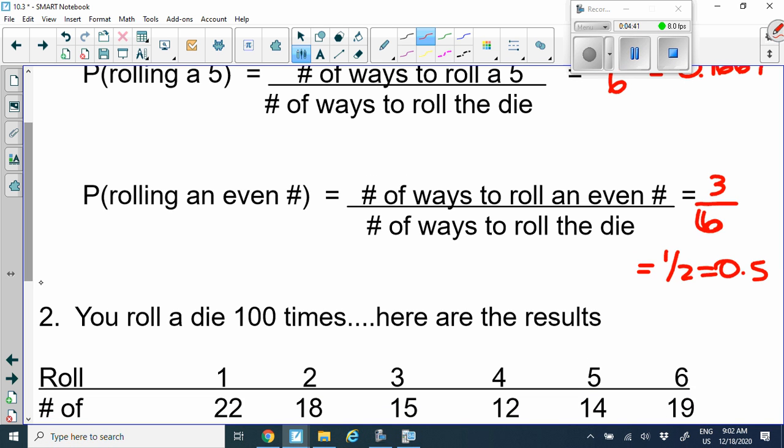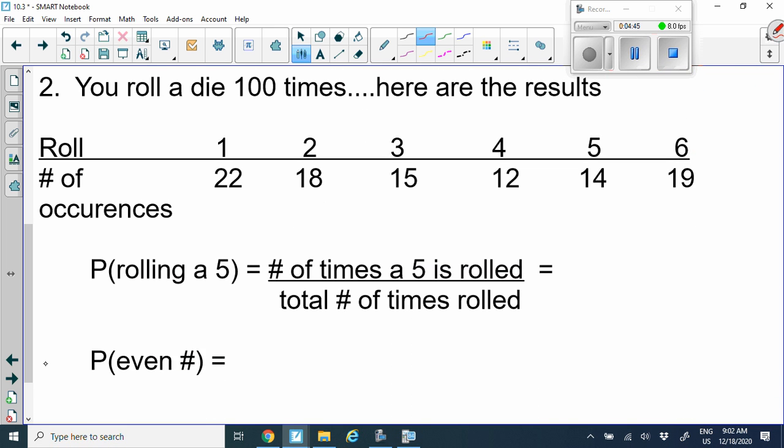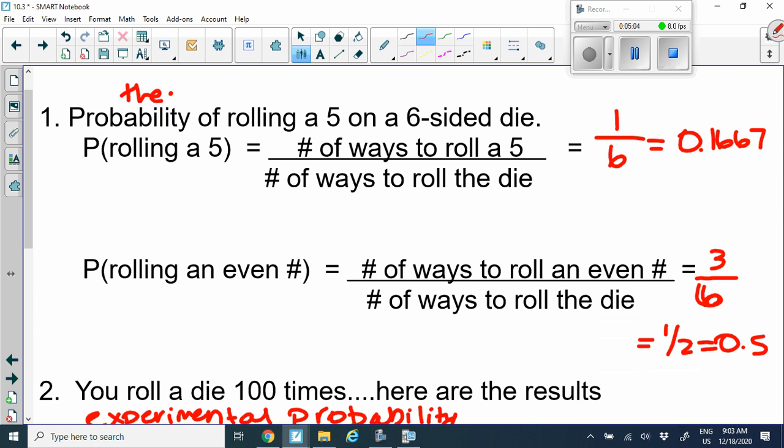Okay, now those are dealing with theoretical probability. Let's do some with experimental probability. So here you roll a die 100 times, here are the results. So this is what we call experimental, because you actually did an experiment and rolled that die. This is theoretical.